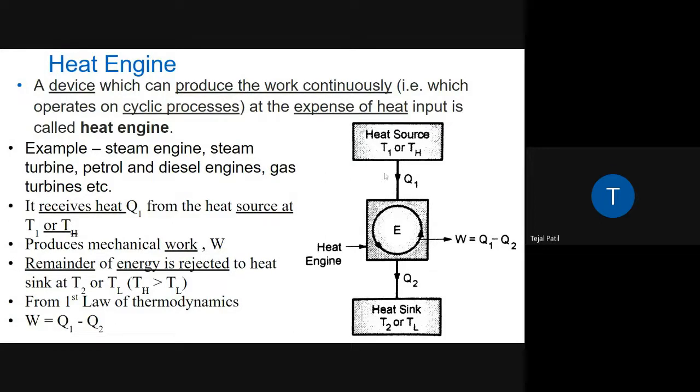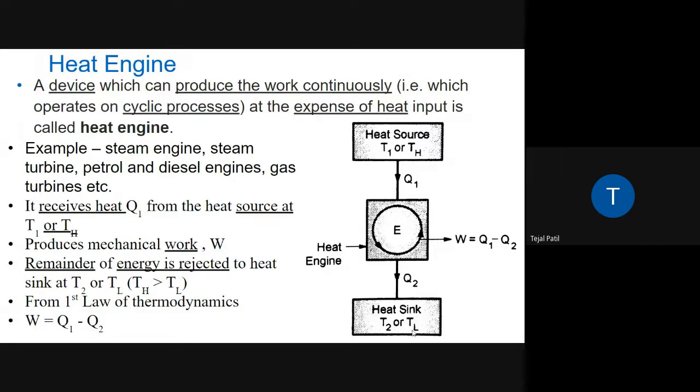The engine receives the heat Q1 from the source, which is at temperature T1 or TH, high temperature, that's why it is given the suffix TH. Then it produces the work W. This is the notation. Q1 is the heat received from the heat source at temperature T1 or TH, and W is the work produced.